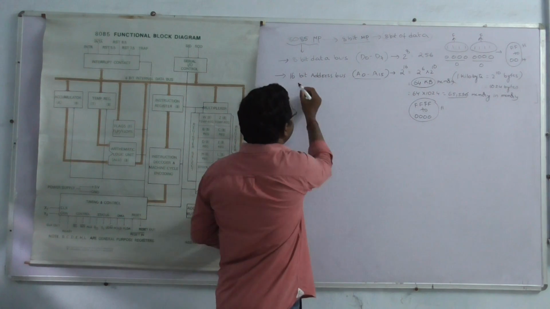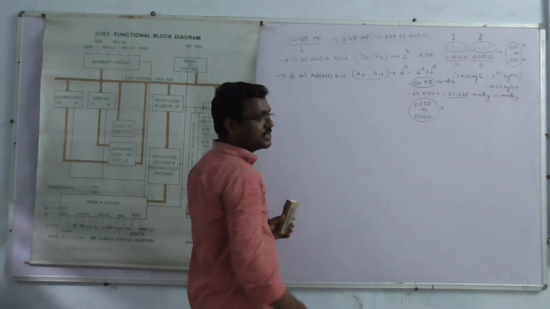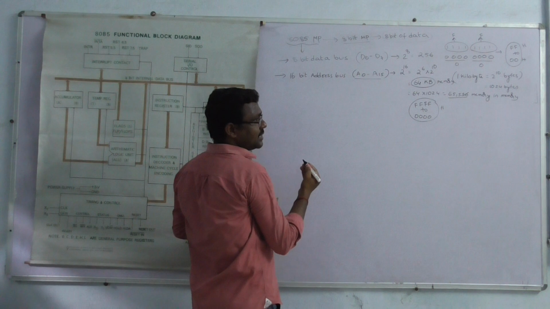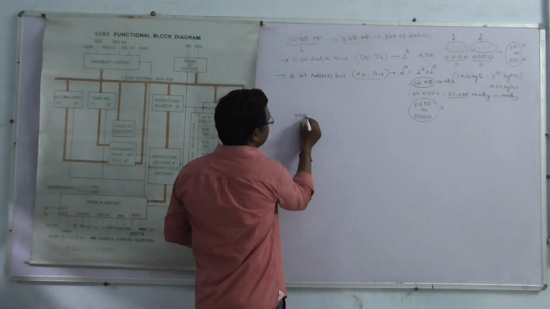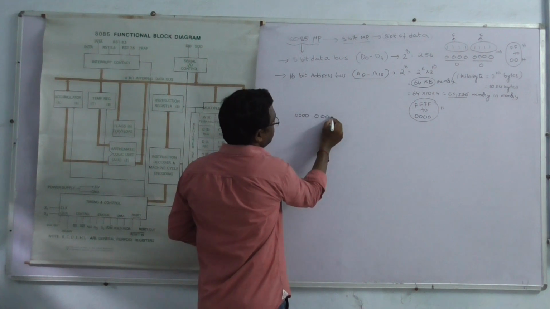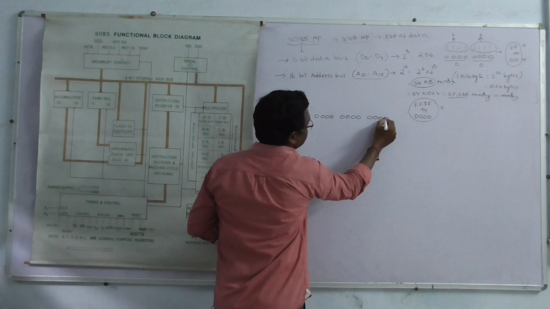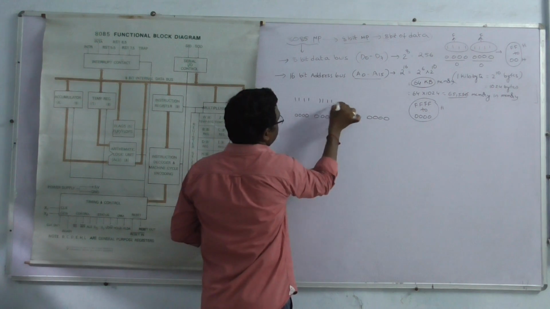According to this, how many address buses? 16 address buses. In each address bus, we can send the address as either 0 or 1. In 16 address buses, we can send zeros or ones: 16 zeros and 16 ones.